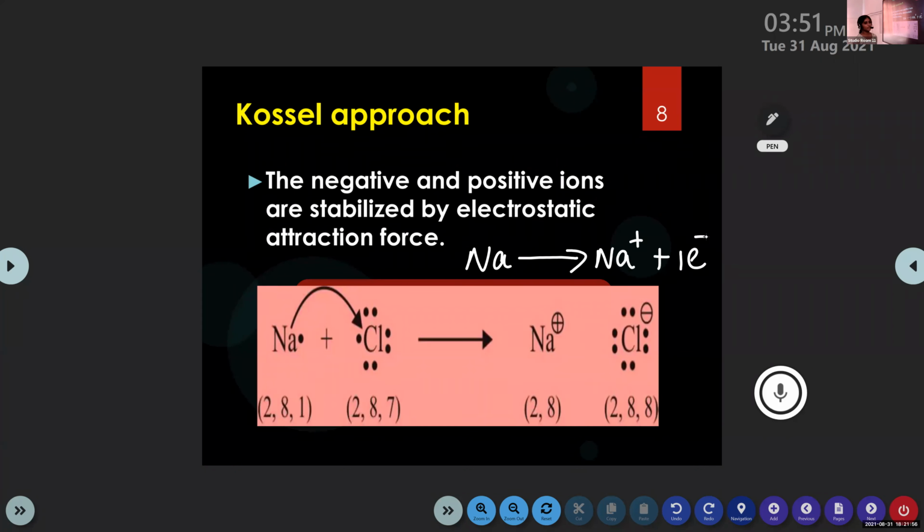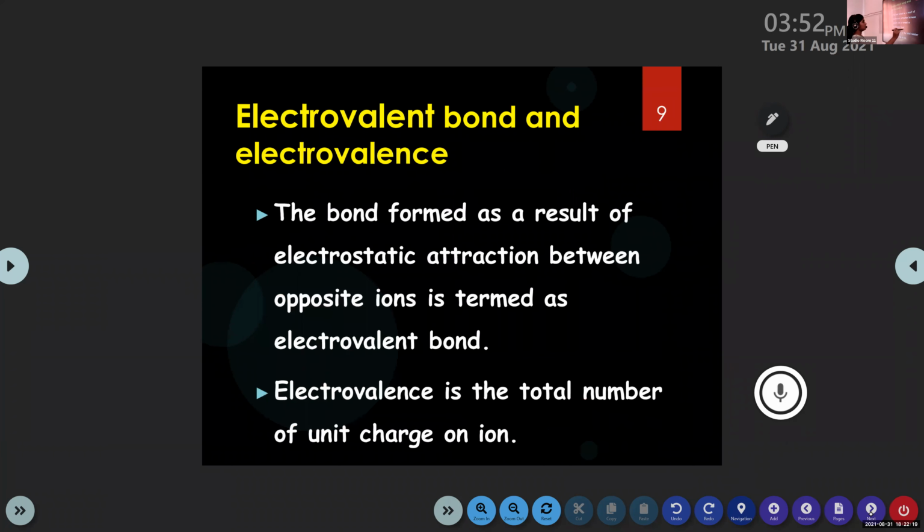In the case of chlorine, Cl, it will accept one electron and become Cl minus. Now the configuration of both Na plus and Cl minus is similar to that of noble gas electronic configuration. Okay. So the bond formed between sodium and chlorine is known as electrovalent bond or ionic bond.